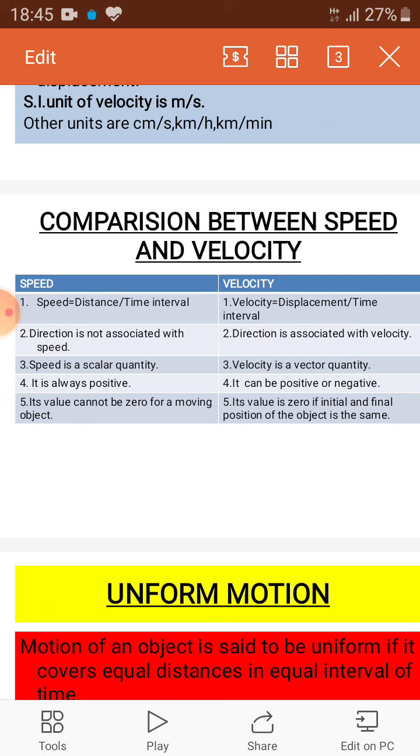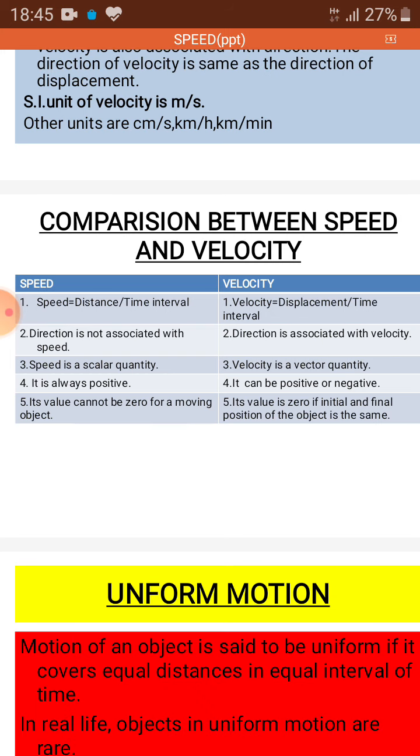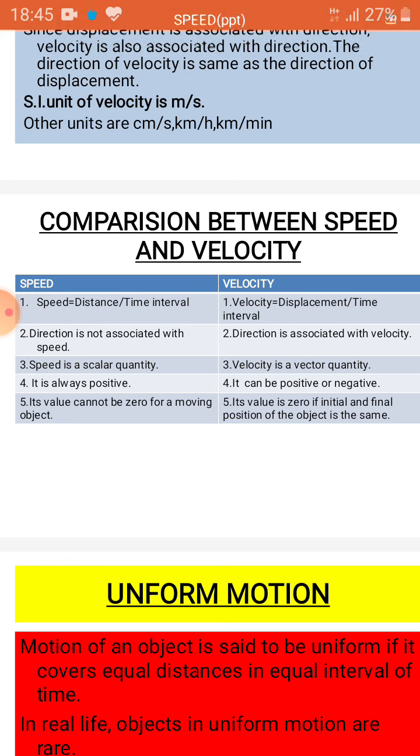Speed is always positive, that means it can't be 0 or negative, whereas velocity can be positive or negative. Speed cannot be 0 for a moving object, whereas the velocity can be 0 if the initial and final position of the object is the same.